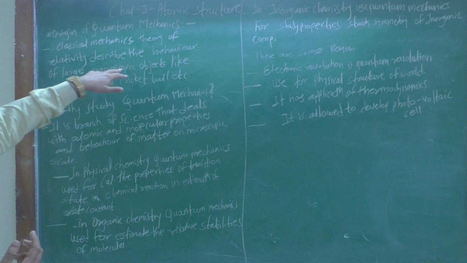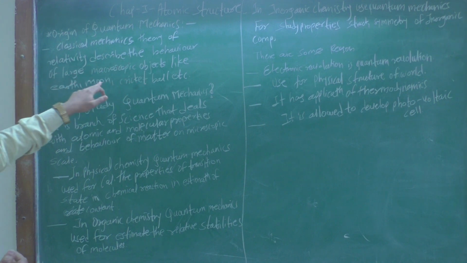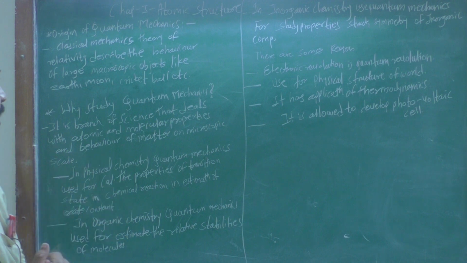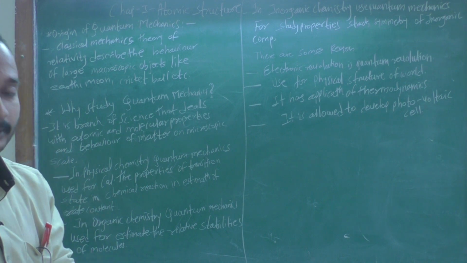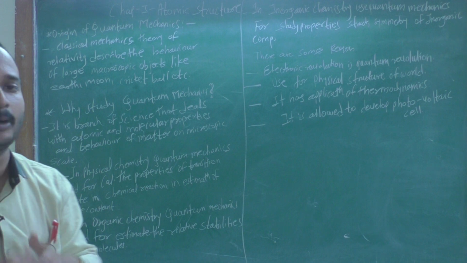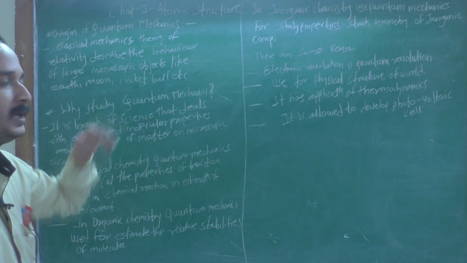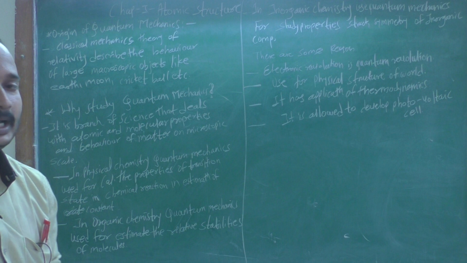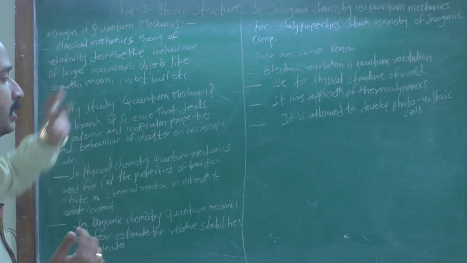Classical mechanics, the theory of relativity, describes the behavior of large macroscopic objects like the earth, the moon, a cricket ball, etc. Classical mechanics is a theory of relativity, and that relativity describes the behavior of large macroscopic objects like earth, moon and cricket ball. This is known as classical mechanics theory.